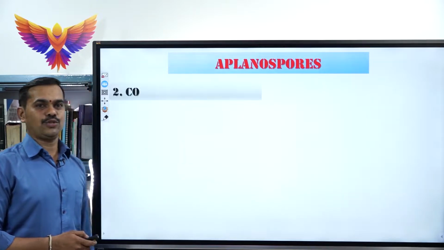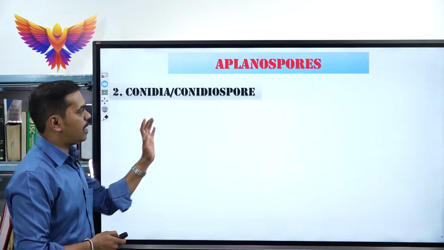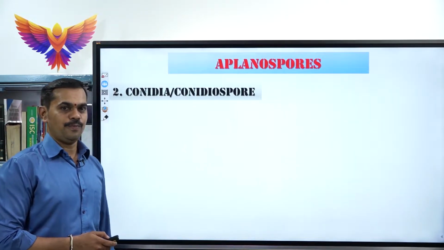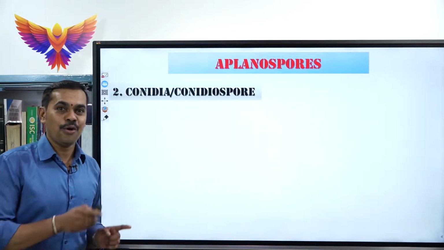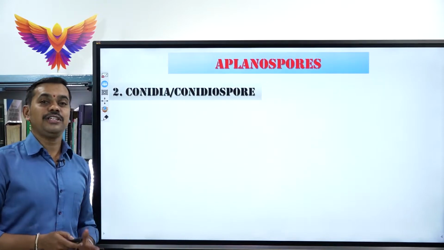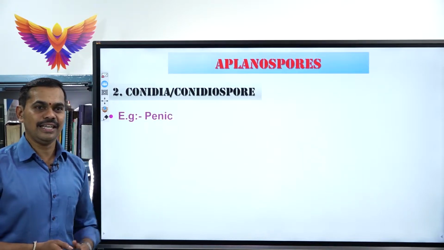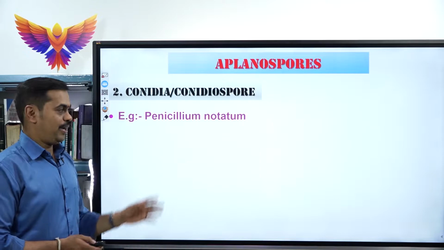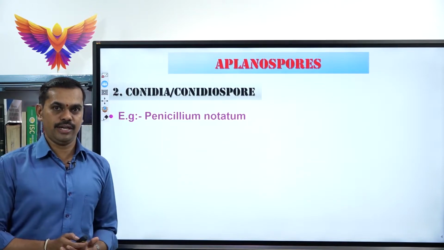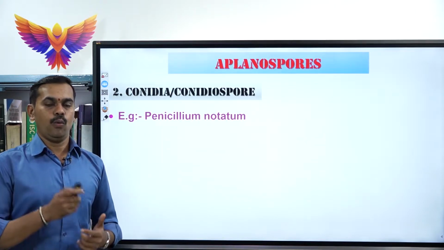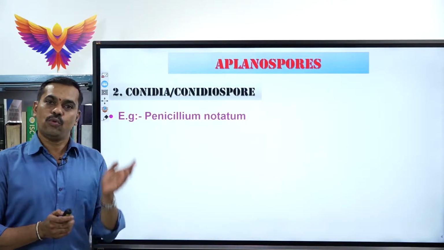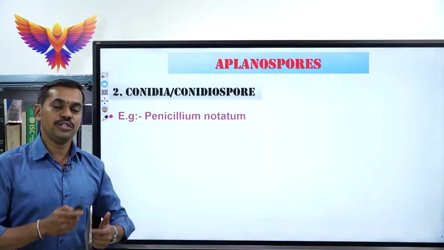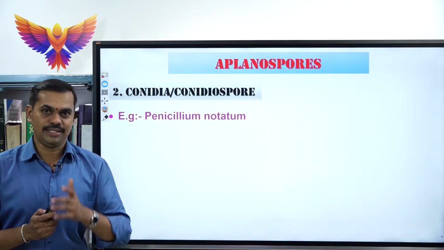Now coming to the next one, which is called conidia or conidiospore. Conidia are commonly seen in one more fungus, which is called Penicillium notatum. Perhaps you might have studied in first PUC, under kingdom Mycota, there is a classification called Ascomycetes.